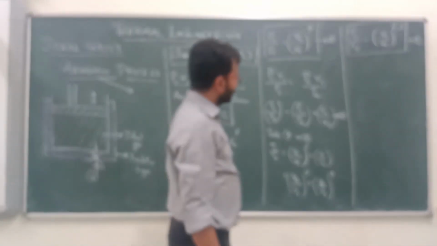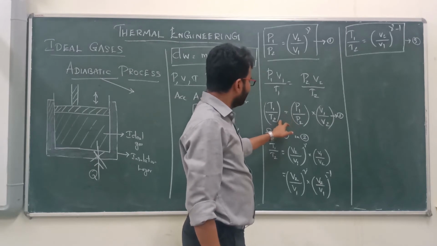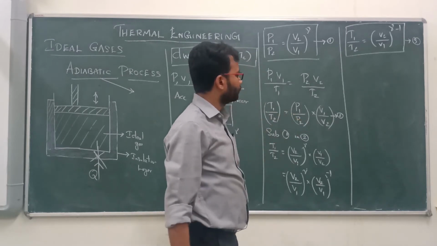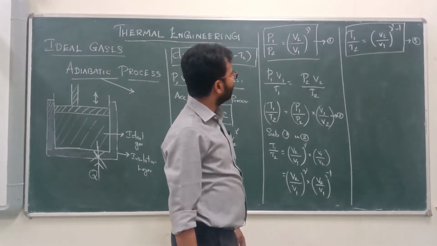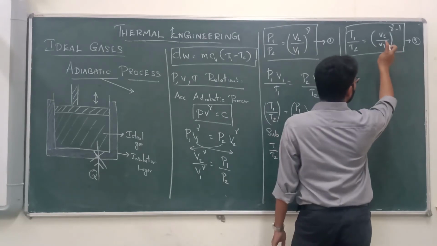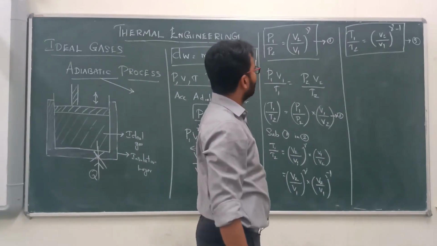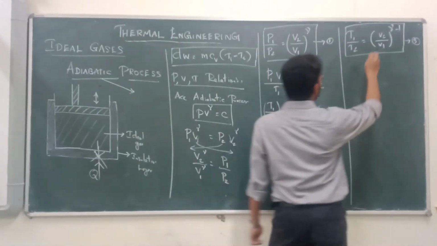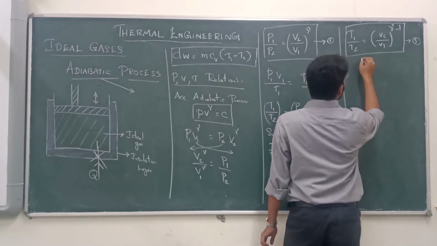Okay. What we are going to do is find the temperature and pressure relationship. Instead of the temperature and volume relation, you can rewrite this equation. How can we rewrite this equation?